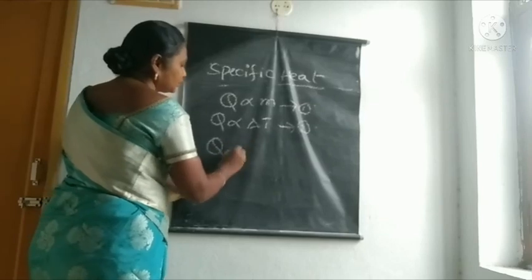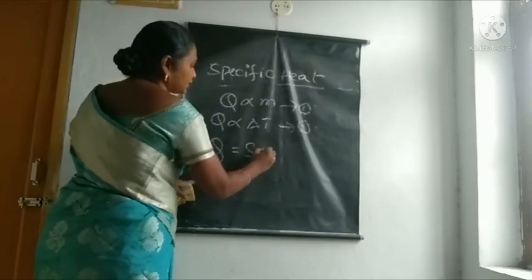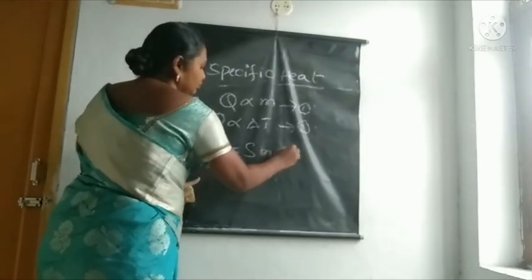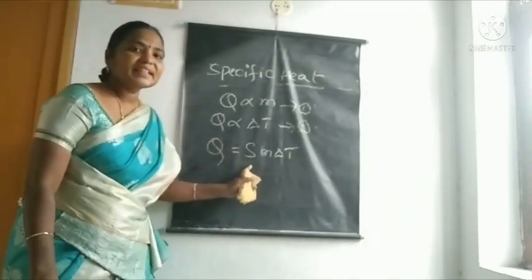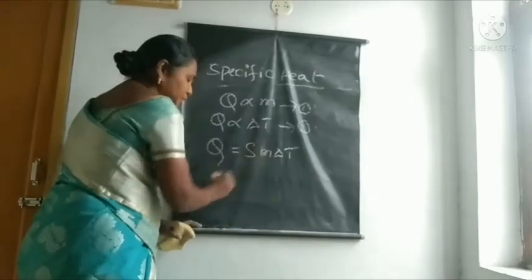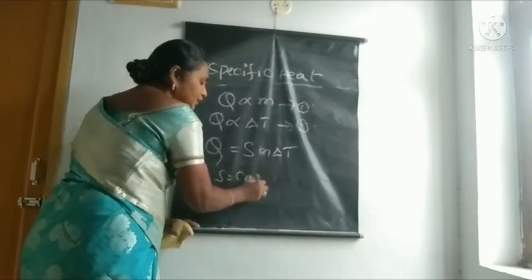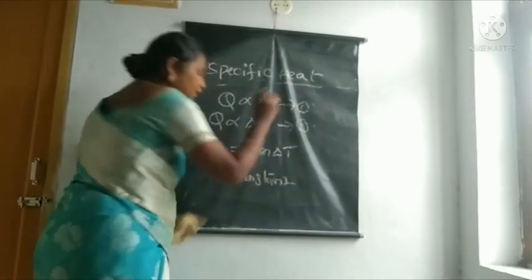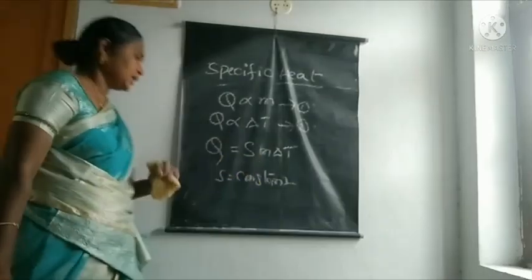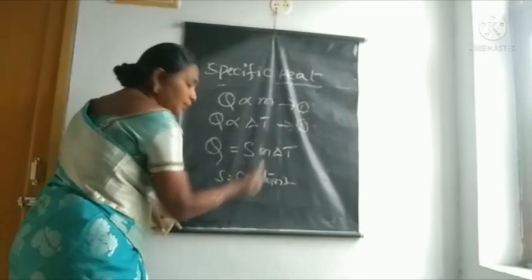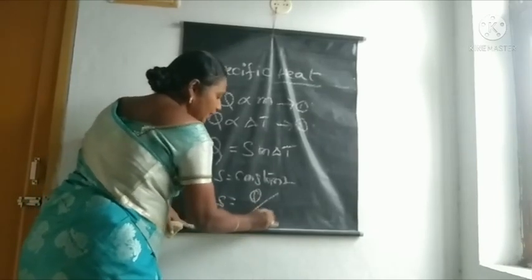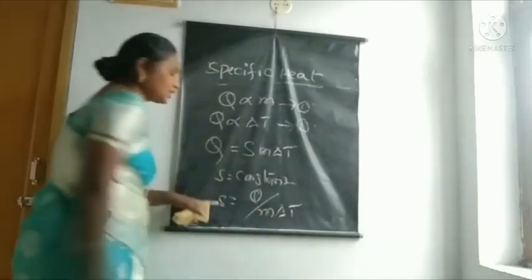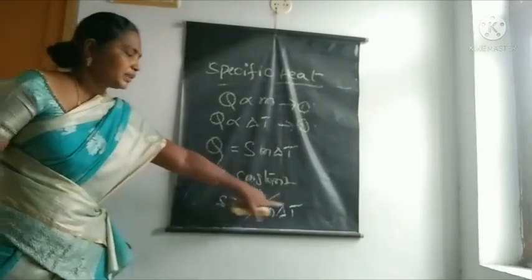Q is proportional to M delta T, so Q equals S M delta T. Here S is a constant. That means specific heat. S is a constant. It denotes specific heat. Here we derived specific heat. S is equal to Q by M delta T.